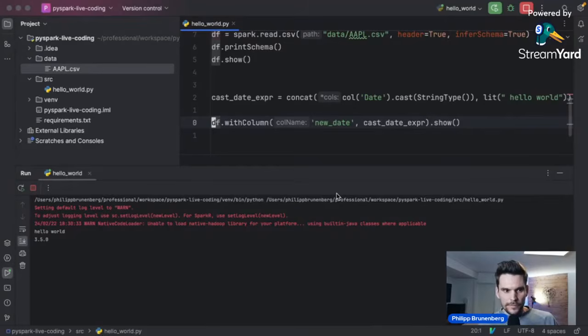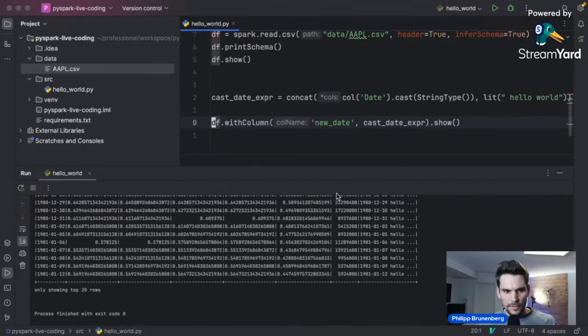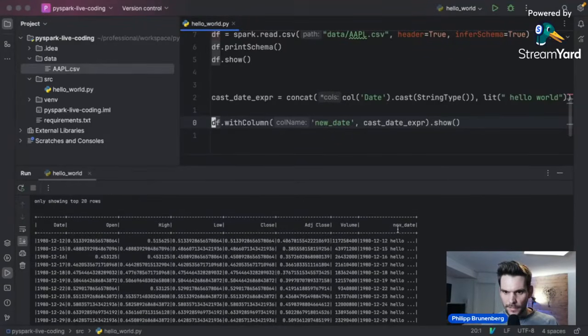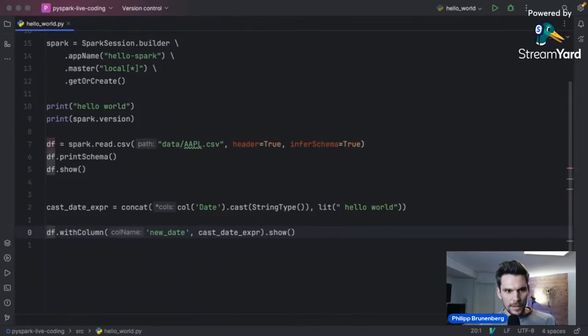All right, so if you don't have any questions, I will simply go ahead and play around. I would implement a small functionality. So here we can see our new column, which has been added. It has the name new date, as expected. So if you don't have any questions, I will go ahead and first I will implement a small use case.